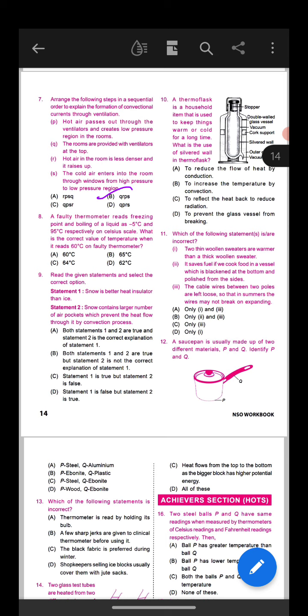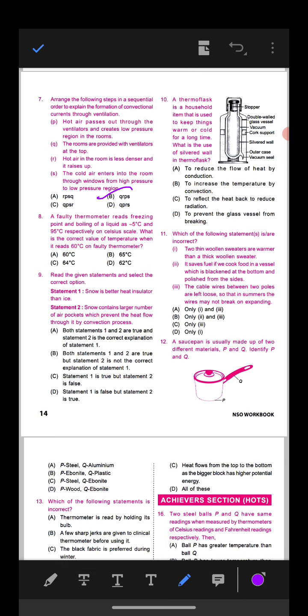A faulty thermometer reads the freezing point as -5 degrees centigrade and the boiling point as 95 degrees centigrade on the Celsius scale. Okay, because two types of scales are available, the Celsius scale and the Fahrenheit scale. What is the correct value of temperature when it reads 60 degrees centigrade on the faulty thermometer? So option B.